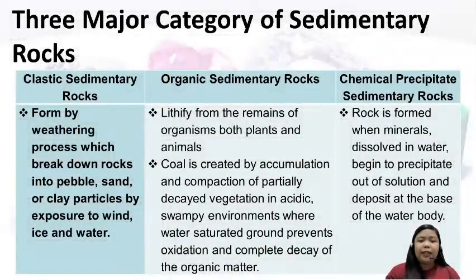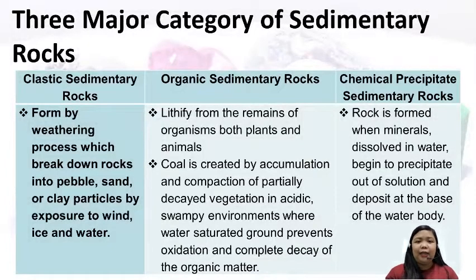Next are the three major categories of sedimentary rocks. We have clastic sedimentary rocks, organic sedimentary rocks, and chemical precipitate sedimentary rocks. First, let's talk about clastic sedimentary rocks. They were formed out of the weathering process, wherein rocks are broken down into pebble, sand, or clay particles.